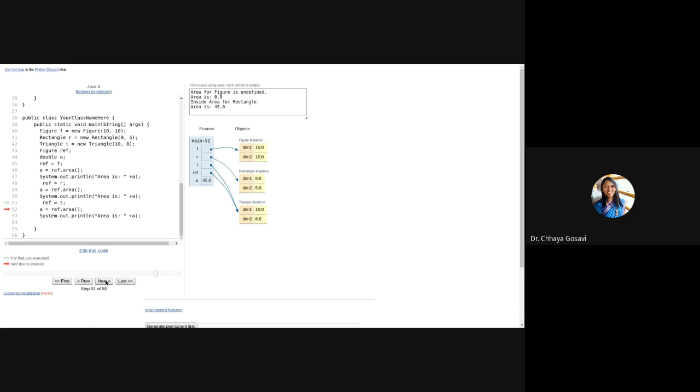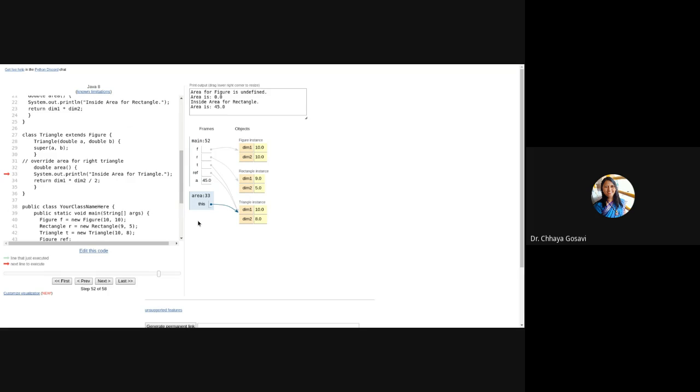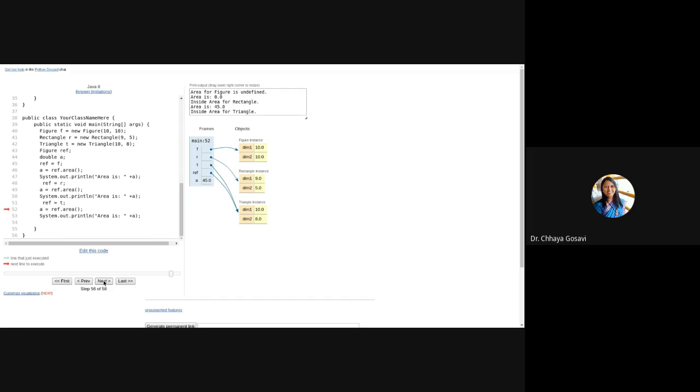Now again, that reference is holding reference of T, that is triangle class. So it will point where T is pointing. Ref will point where T is pointing. That is triangle instance. And called area method for triangle class, which is 10 into 8 divided by 2, that is 40. So value of A is 40 and it will display area of triangle is 40.